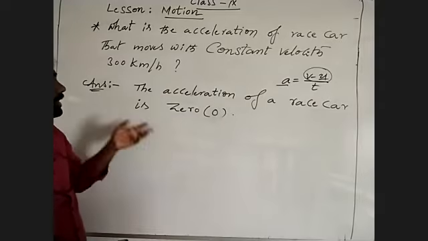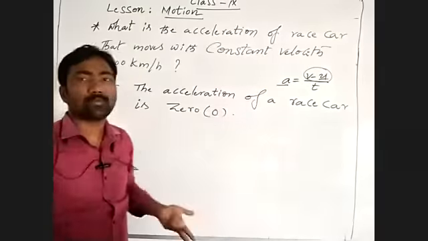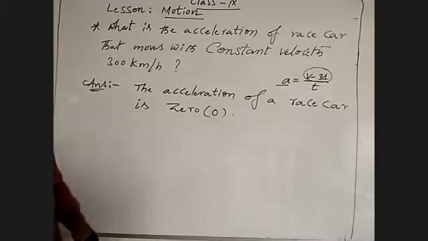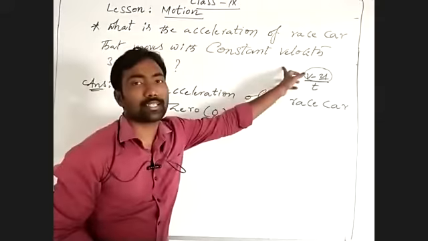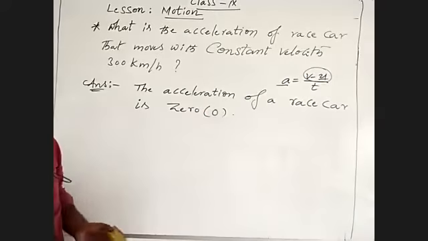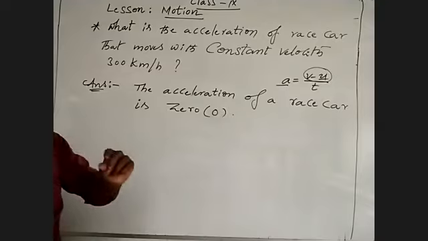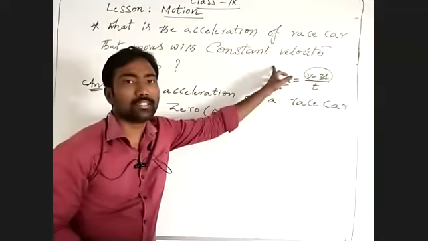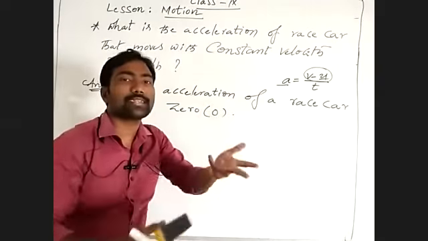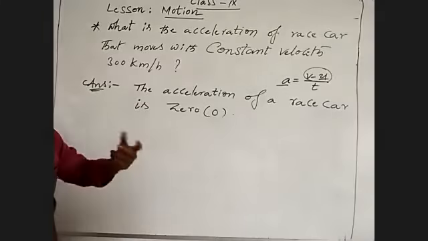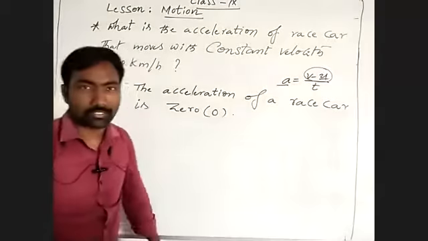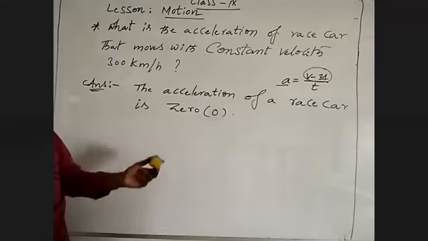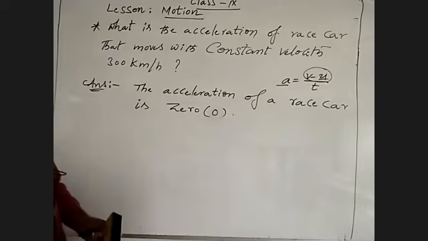So that's why, what happened? Acceleration of a race car is what? 0, because the race car is moving with constant velocity. Due to this, there is no change of velocity. By that, there is no acceleration. It becomes 0. Do you have any clarity about this? Any doubt? No more?